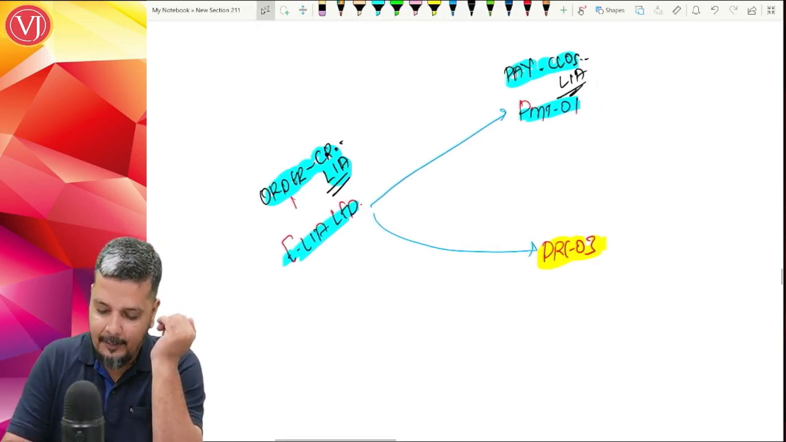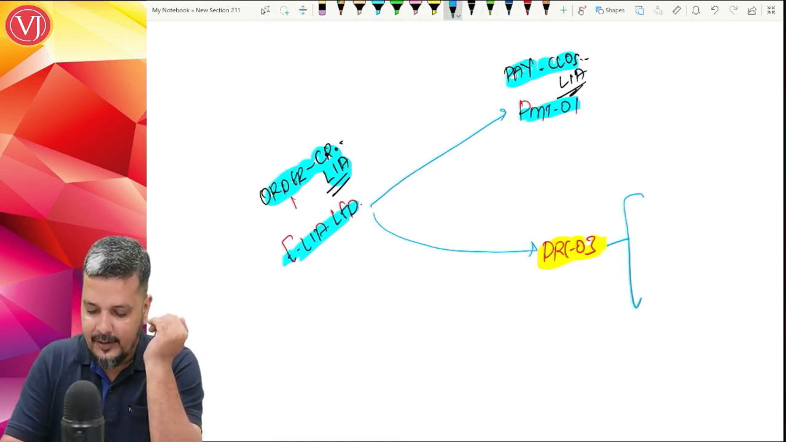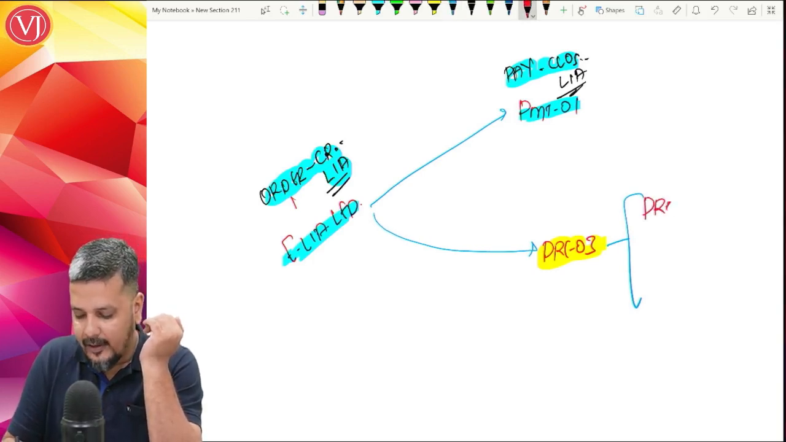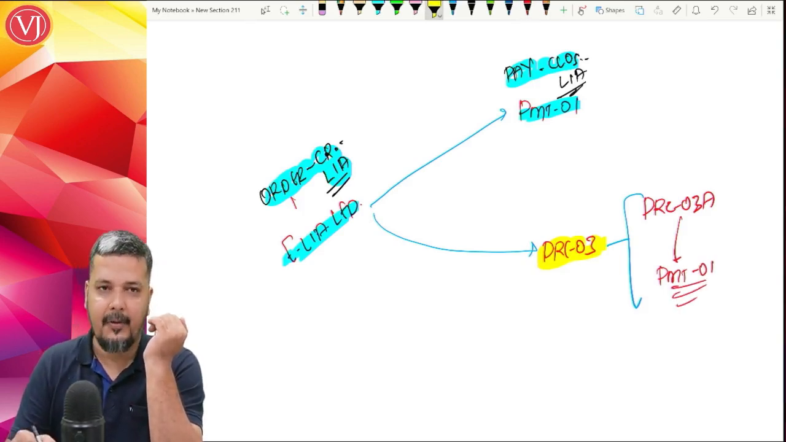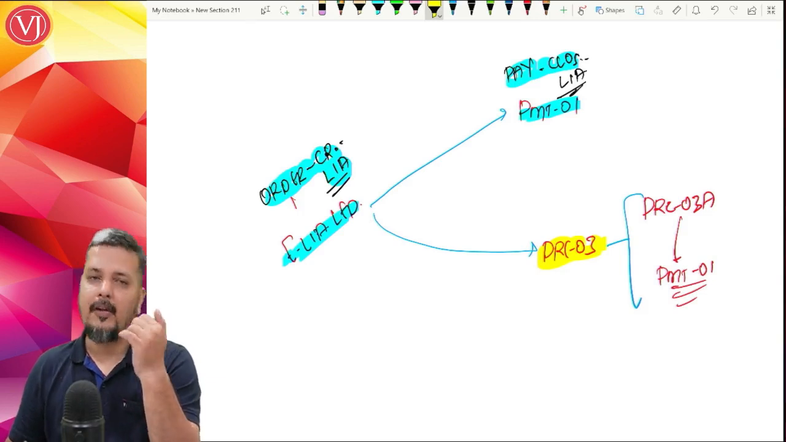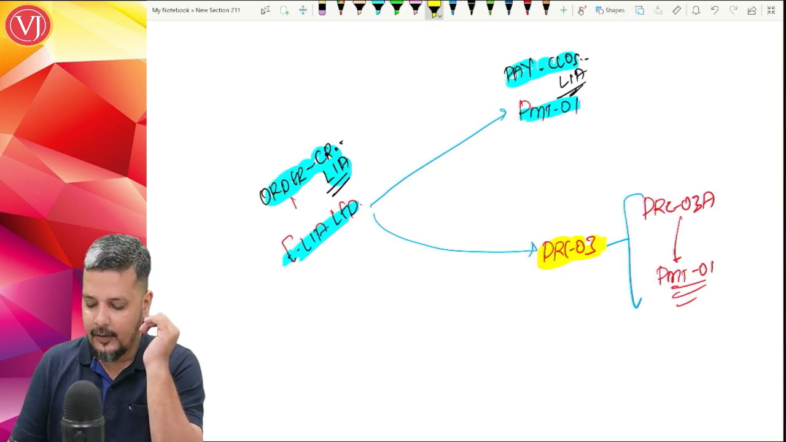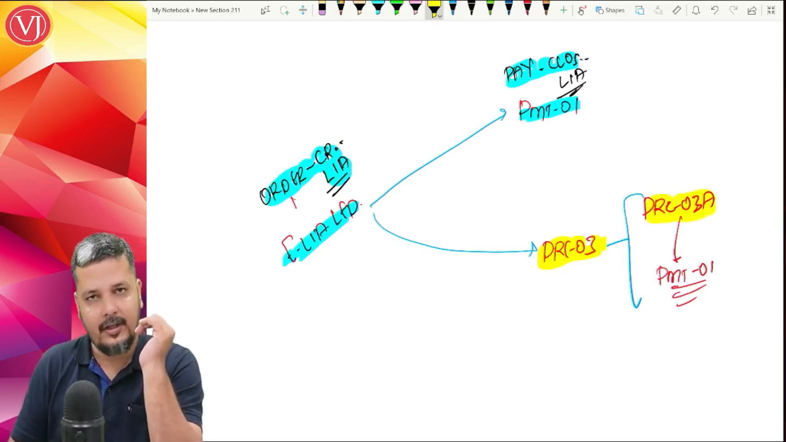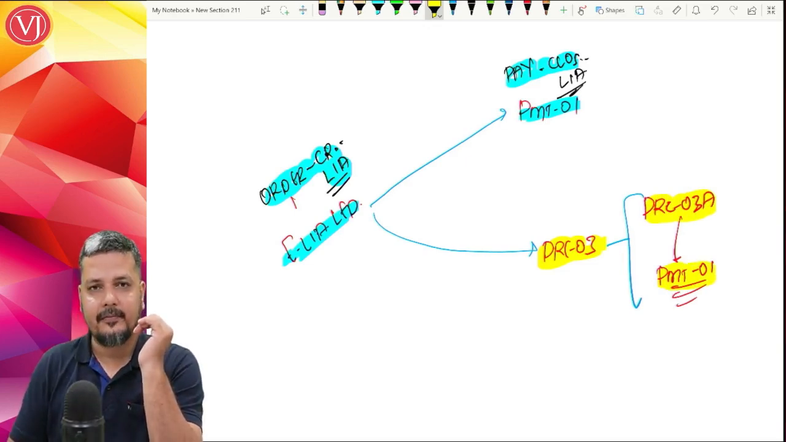Now for that purpose, what have they done? They have said that no problem. You give the details of the payment which you have made by DRC 03 in a form called DRC 03A, which will be adjusted against PMT 01. So whatever payment you have made by DRC 03 form, the closure should have been by PMT 01 form, not against DRC 03 form. Now you file DRC 03A and link it with your PMT 01.